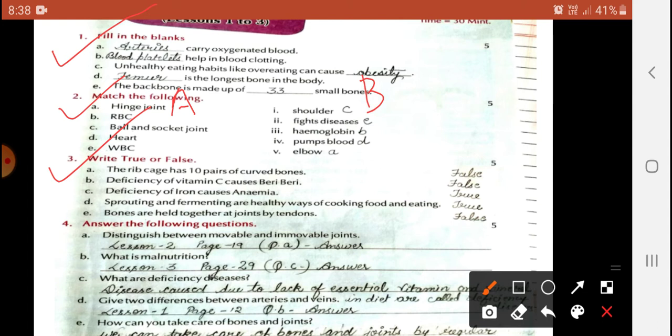Question number 4, you will see here, answer the following question. Distinguish between movable and immovable joints. My dear students, previously I discussed this in lesson number 2, page number 19, question number A. You will write down the answer as it is, but now in this video I have already given the answer. Wait one minute, I will show it here. Observe, my dear students.